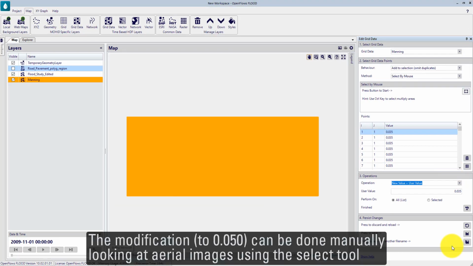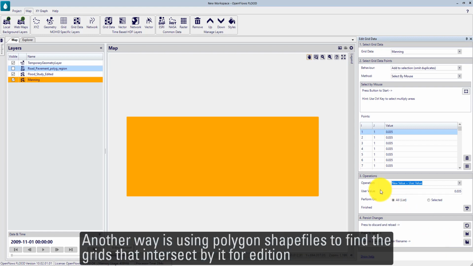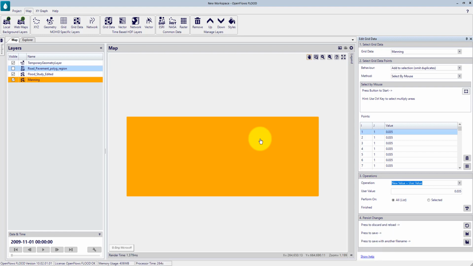The modification to 0.05 can be done manually looking at aerial images using the select tool. And another way is using polygon shapefiles to find the grids that intersect by it for its addition.